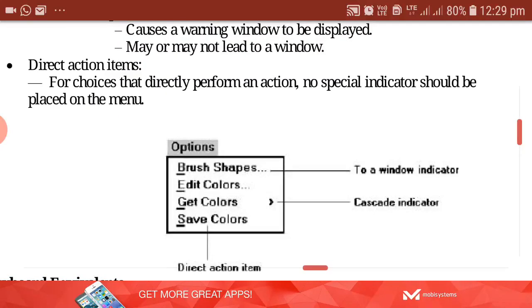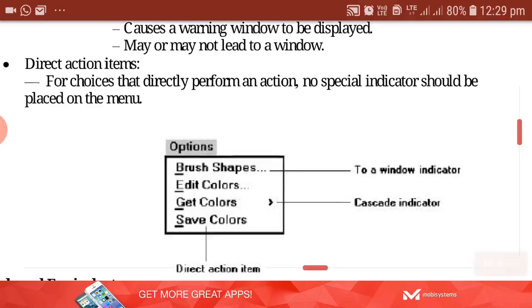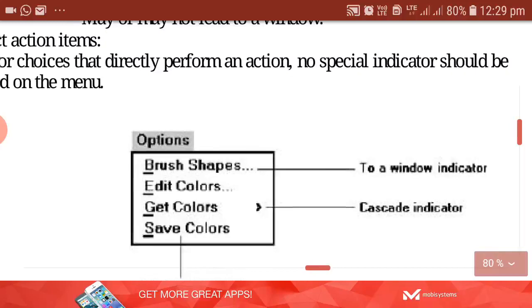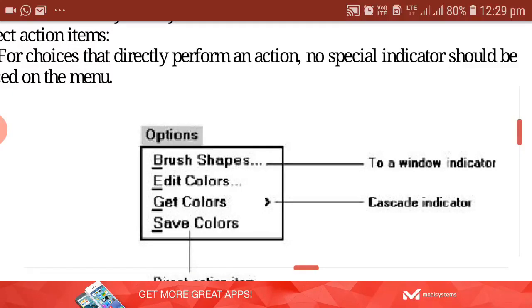See, in the example below, in the diagram, we can see brush shapes. A window indicator has been given. Immediately after that you can see the ellipsis, three dots, have been put. This indicates that once you click on brush shapes, it is going to take you to a new window. A new window will be displayed, and again n number of options will be there, from within which the user can select.